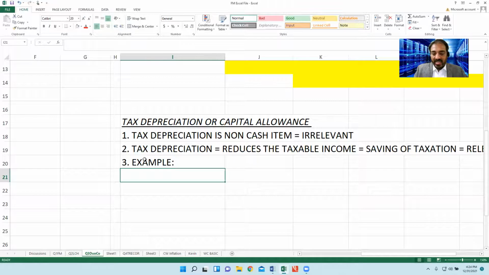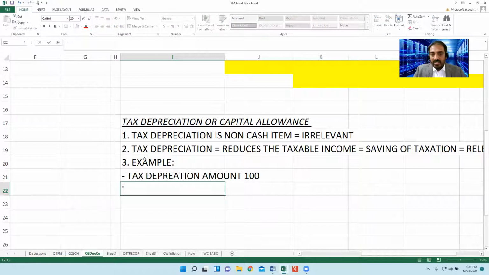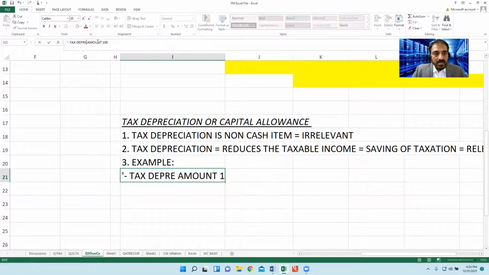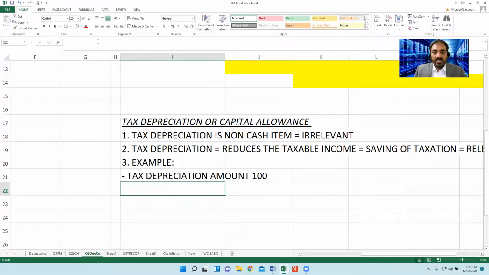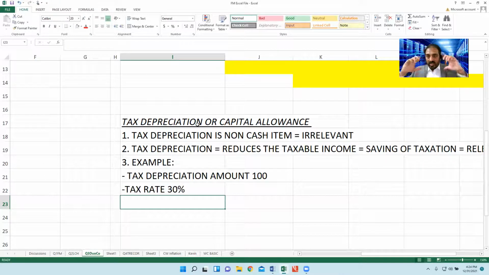For example, the tax depreciation amount, let's say as part of that question, is 100. This is not relevant. And further, I'm saying that the tax rate is 30%.